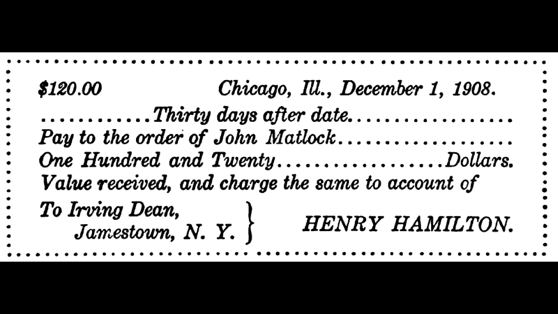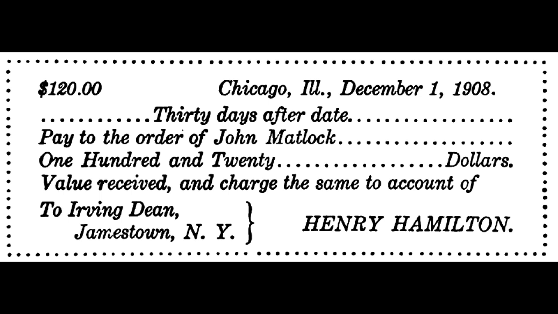Henry Hamilton. Subsection 5. General characteristics of Bill of Exchange. Let us examine this instrument, considering, however, only those formal and essential parts which are not found in the promissory note. There are 3 parties to this instrument. John Matlock is the payee, Henry Hamilton is the drawer, and Irving Dean the drawee. Irving Dean, the drawee, becomes Irving Dean, the acceptor, by writing "accepted" in his name, or words of similar import, across the face of the instrument.